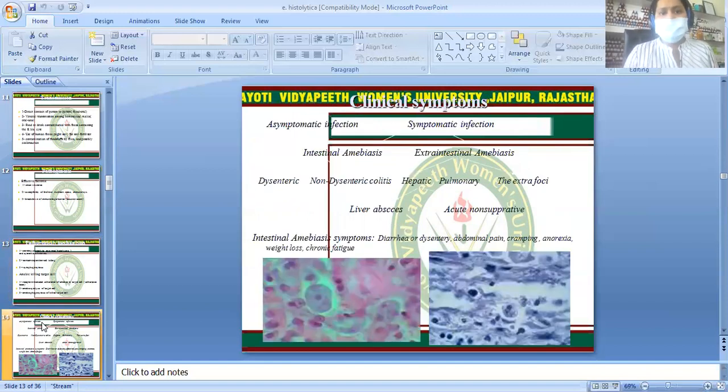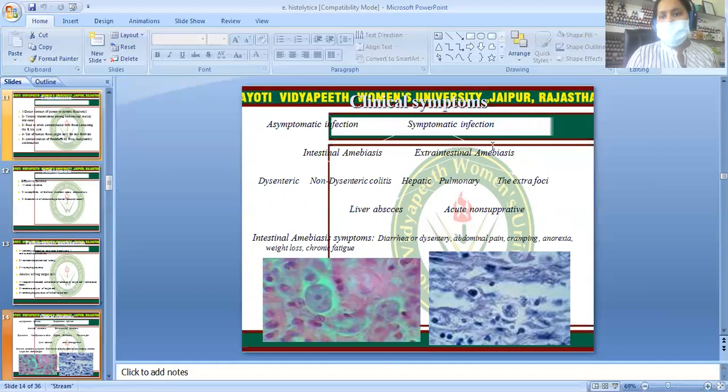Now the clinical signs and symptoms. Most of the time the infection is asymptomatic, but when symptomatic, it is of two types: intestinal amoebiasis and extraintestinal amoebiasis. In intestinal amoebiasis, it causes dysentery and non-dysenteric colitis, which is only heaviness in the lower abdomen.